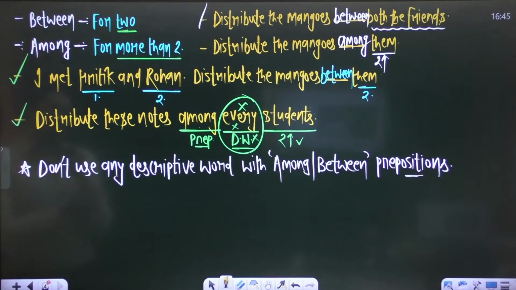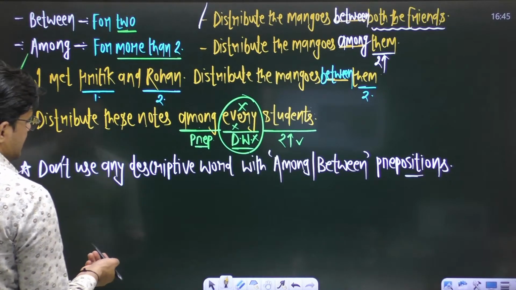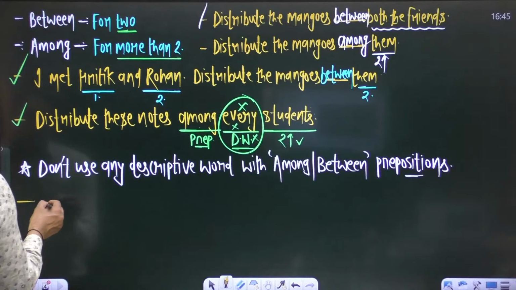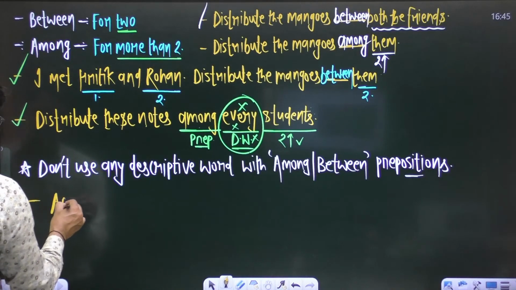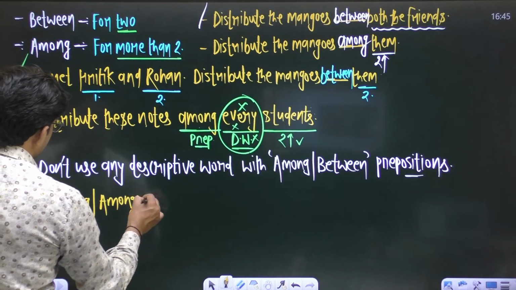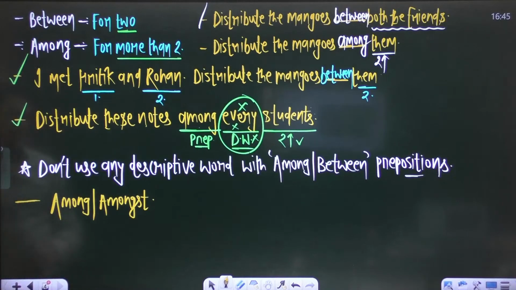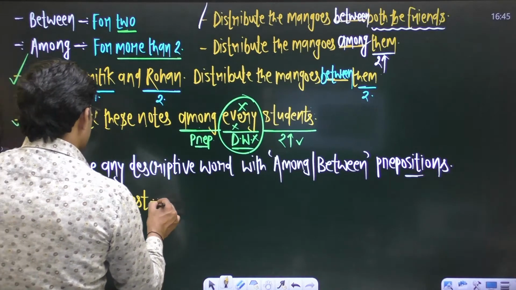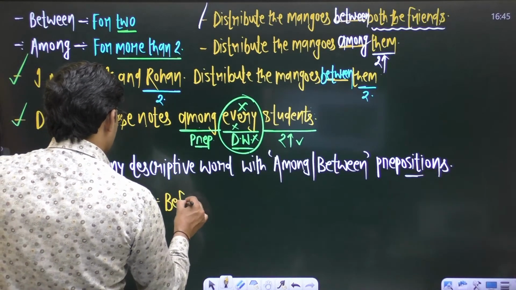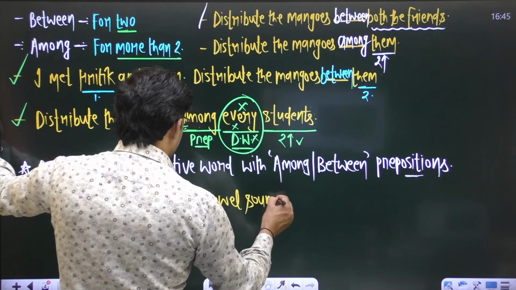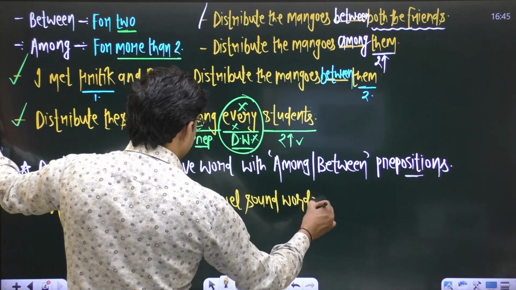Okay, let us take some more examples. We always speak like this. We have a word among, right? And we have another word that is amongst, right? So what is the difference between both the words? Make sure we use this word amongst before a vowel sound. Before a vowel sound we use the preposition amongst.